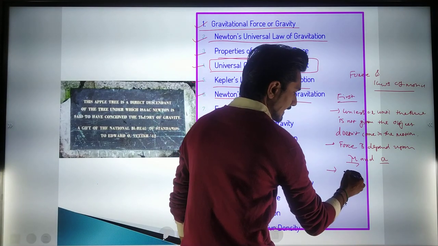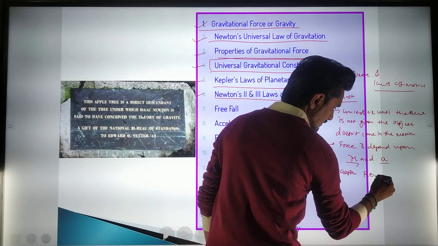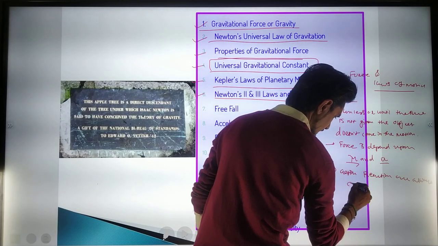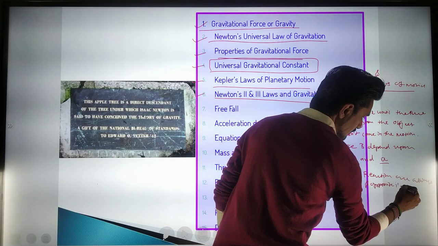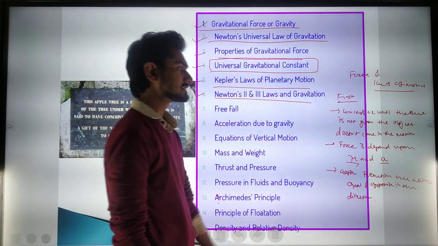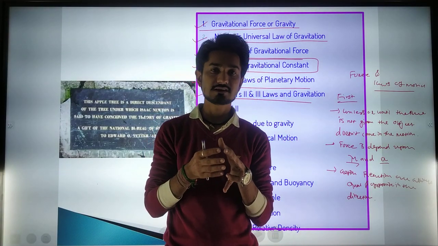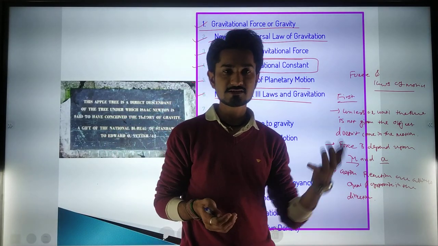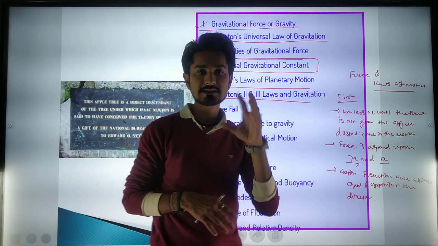Then in the third law, action and reaction are always equal and opposite in direction. So this is the study that we have done. Action means whatever action I am taking, it will give some kind of reaction to me also. Whenever we take a tablet, it gives us a reaction in our body. That is the basic idea regarding action and reaction.